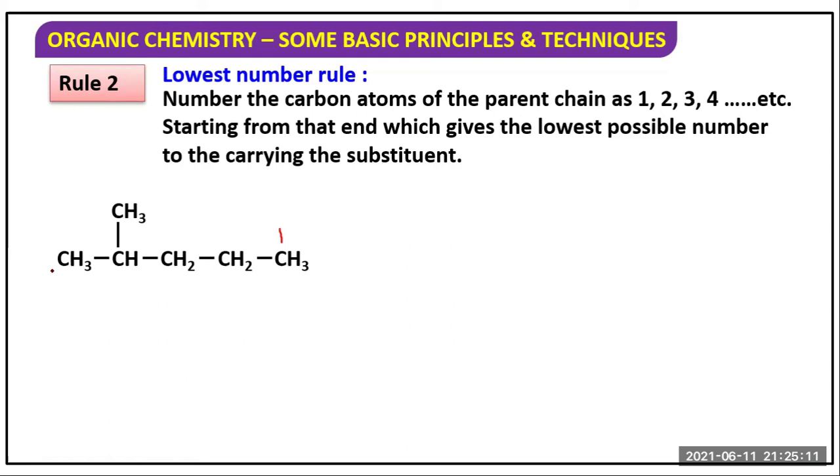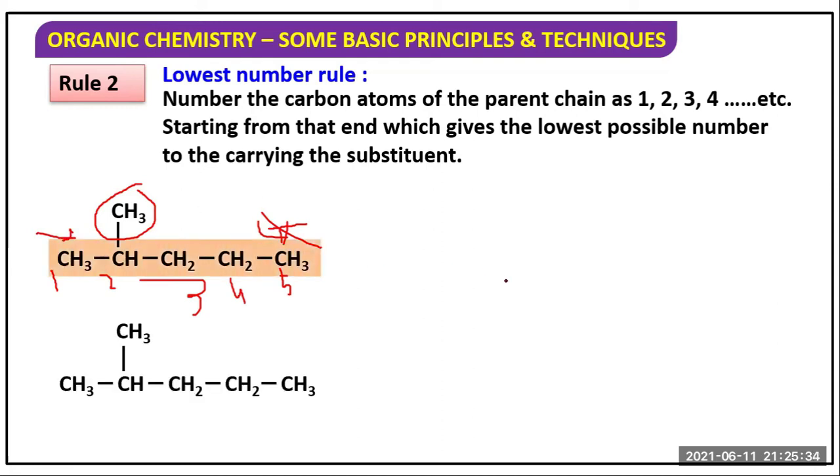We will number from here, 1, then 2, then 3, then 4, then 5. Not from the right hand side. Why? Because this is not correct. Because this substituent will get a higher number from that side. So carbon number 1, carbon number 2, carbon number 3, carbon number 4, 5 in this way.